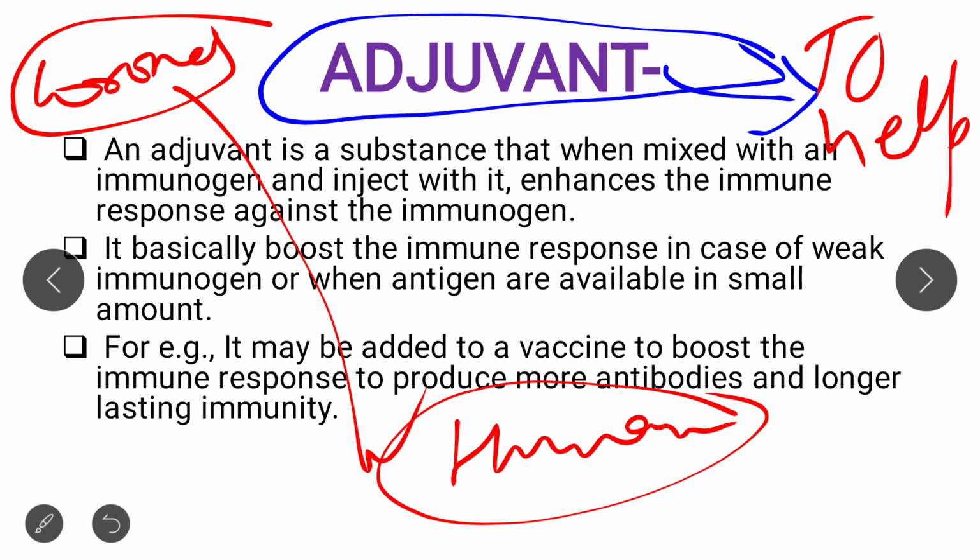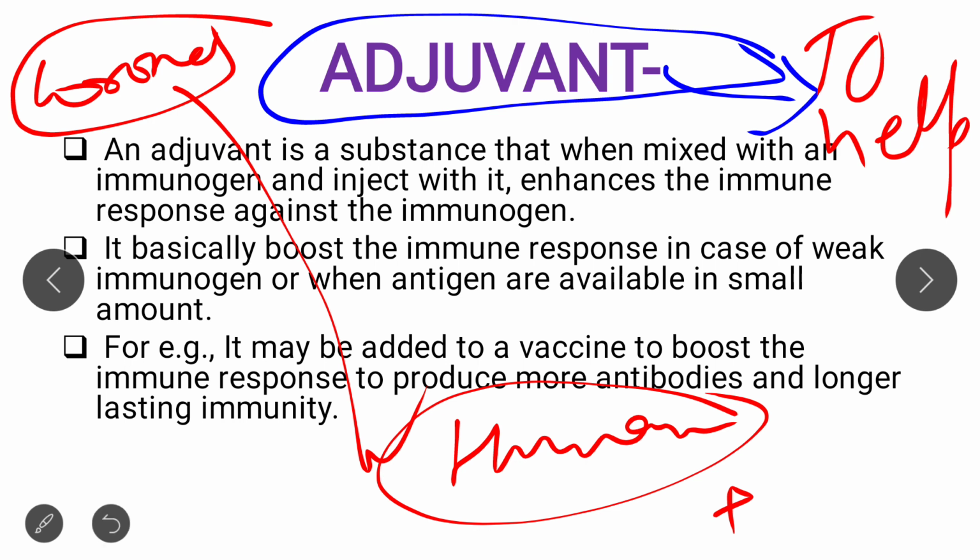But if we use vaccine plus adjuvant, then the adjuvant makes the immunity longer. It increases the immunogenicity of the vaccine and boosts the immune response to the vaccine. That is the work of the adjuvant.